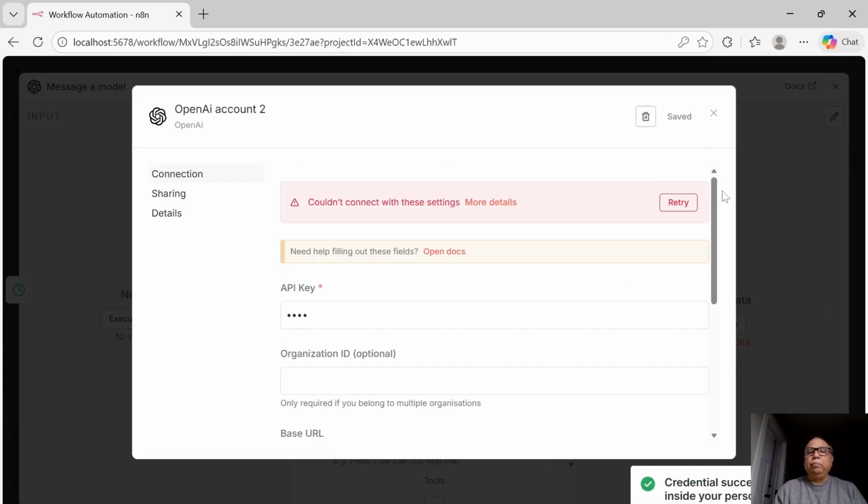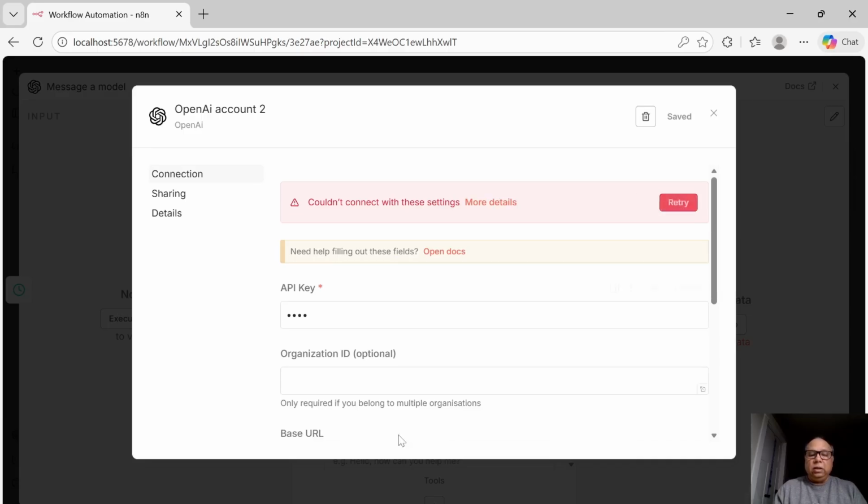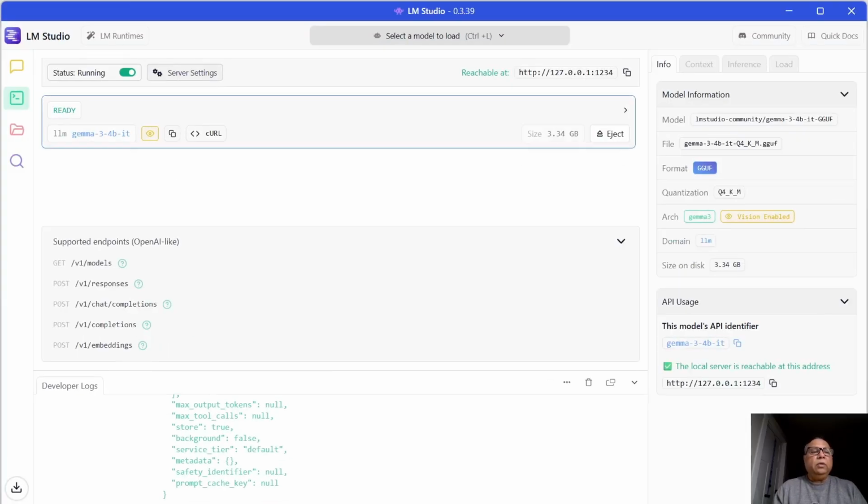So save. And unfortunately, it says it couldn't connect with these settings. Let's see. The service refused the connection. Perhaps it is offline. Let me see if it is offline. No, the server is running. So I really don't know why this is off.